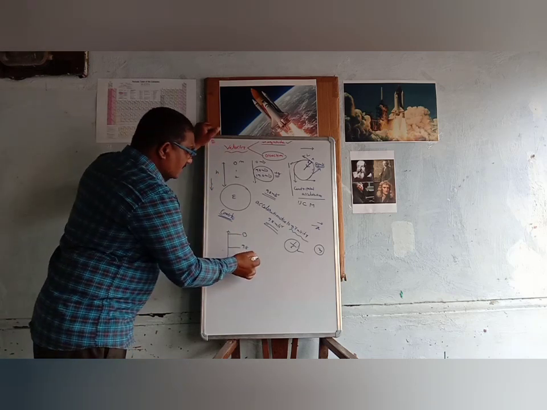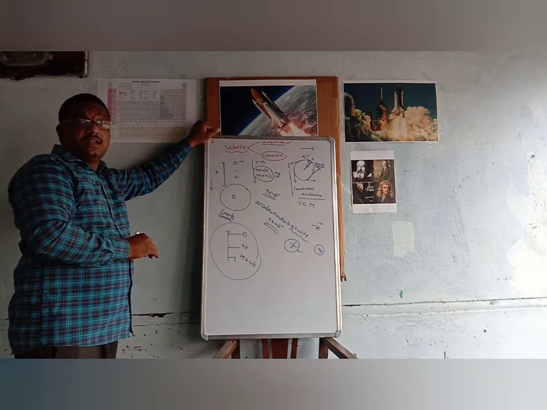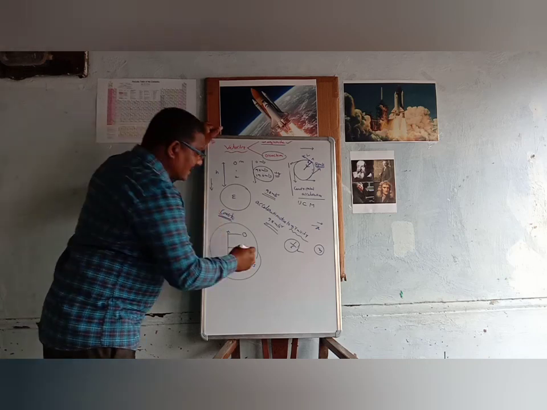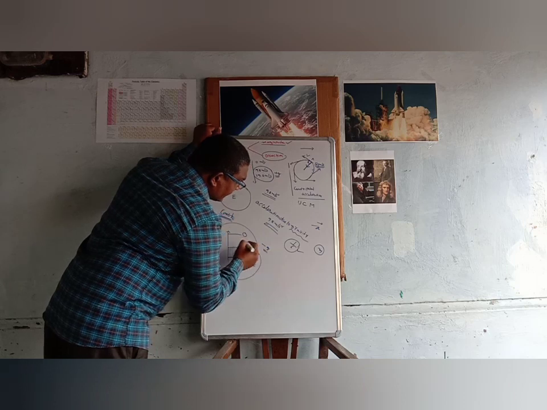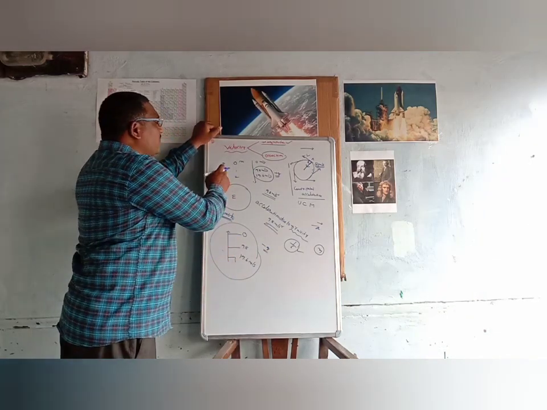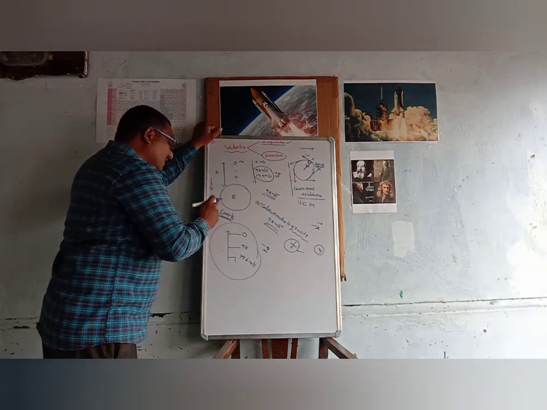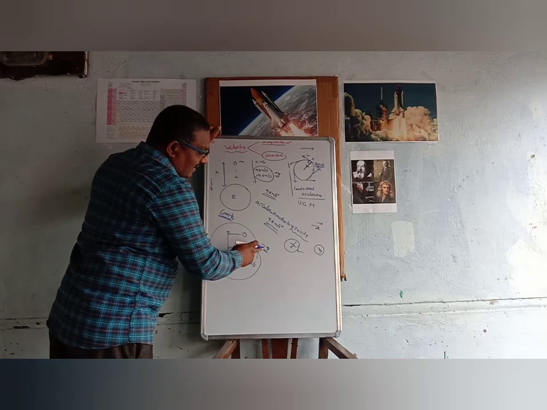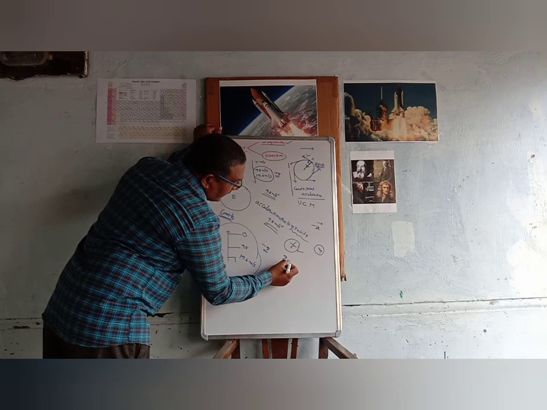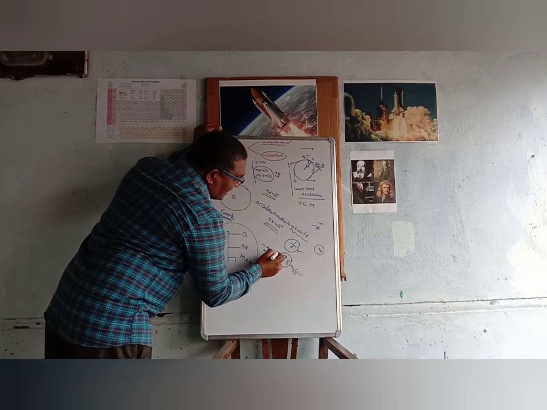So in this case the magnitude of the velocity is decreasing. So the body has acceleration, but this acceleration is taken as negative. Why is it taken as negative? Because the magnitude of the velocity is decreasing. So a freely falling body moves with positive acceleration, plus g, and a vertically projected body moves with negative acceleration, that is minus g. But in both cases the magnitude is equal to 9.8 only. Only the sign differs.